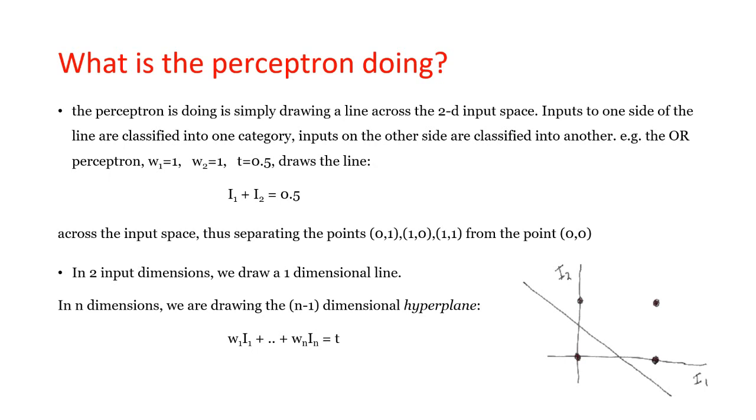Because the weights and the threshold can be anything, this is just any line across the two-dimensional input space. So what the perceptron is doing is simply drawing a line across the two-dimensional input space. Inputs on one side of the line are classified into one category and inputs on the other side are classified into the other category.